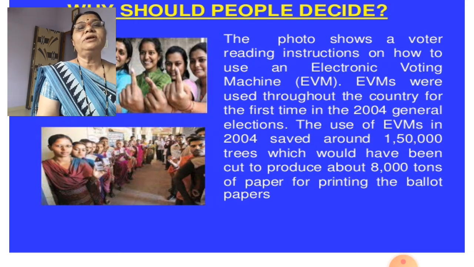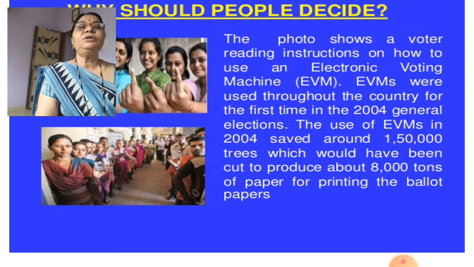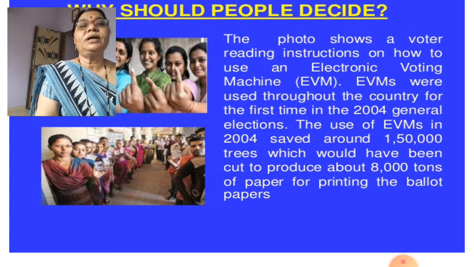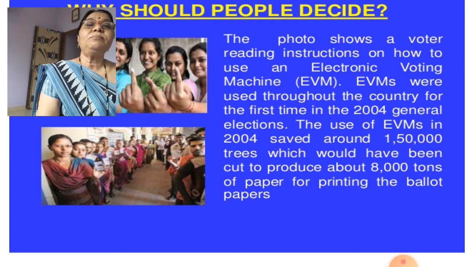Since 2004 the EVM machine saved around 1,50,000 trees which would have been cut to produce about 8,000 tons of paper for printing the ballot paper. Now see, 8,000 tons of paper were required for printing ballot papers. Understood?